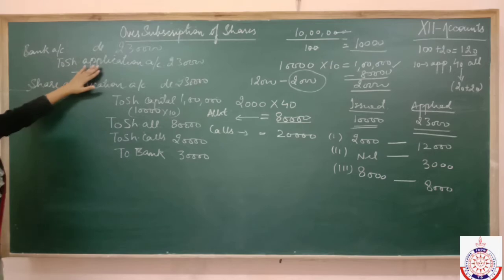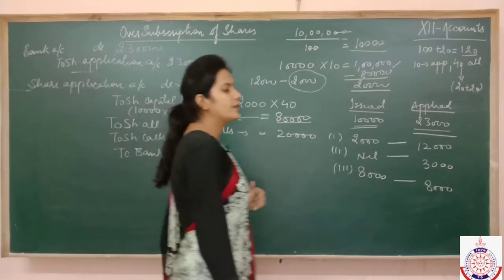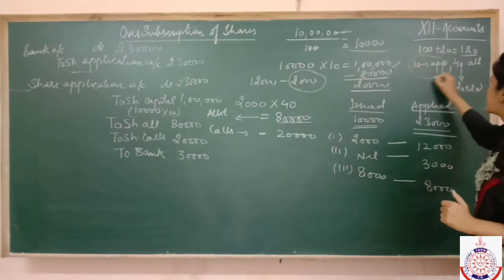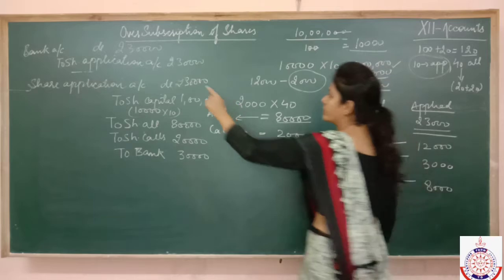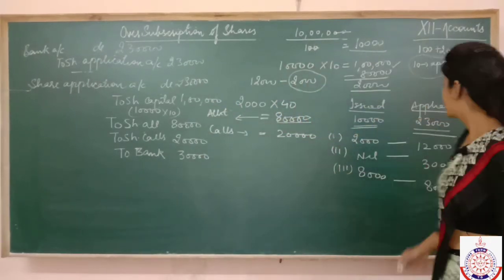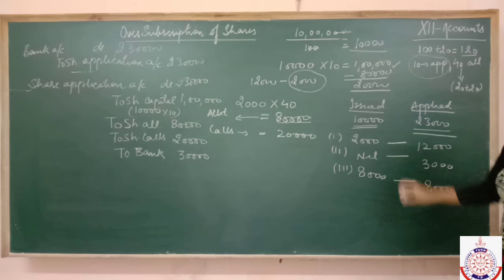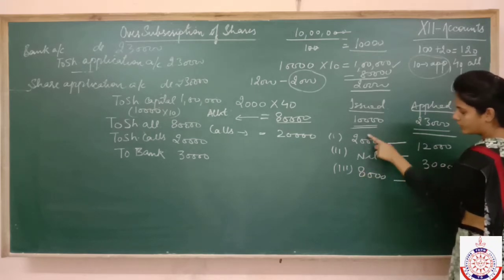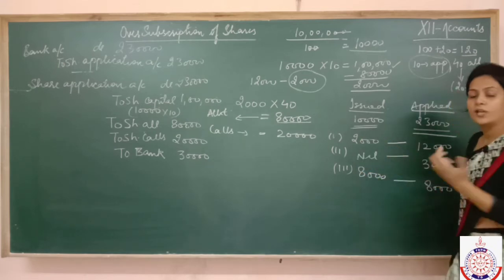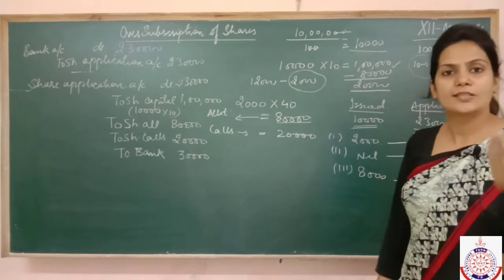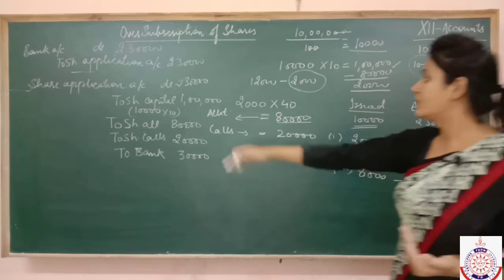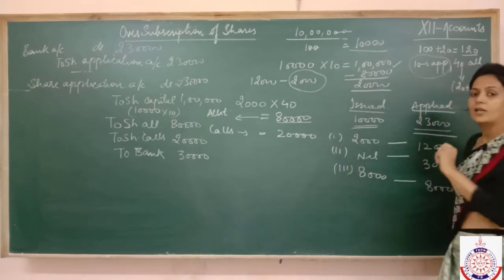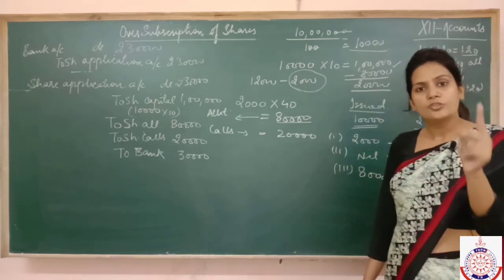Bank to share application: we have received applications for 23,000 shares. So 23,000 will be multiplied with 10, that is the amount of application, and this amount will be transferred to the share application account. But we have allotted fewer shares than the number of people who applied. Clear? How many shares have we allotted? In total, if we check, 8,000 plus 2,000, we have allotted just 10,000 shares. So only the application money of the shares allotted will go to share capital. You have allotted just 10,000, so 10,000 into 10 means only 1 lakh.